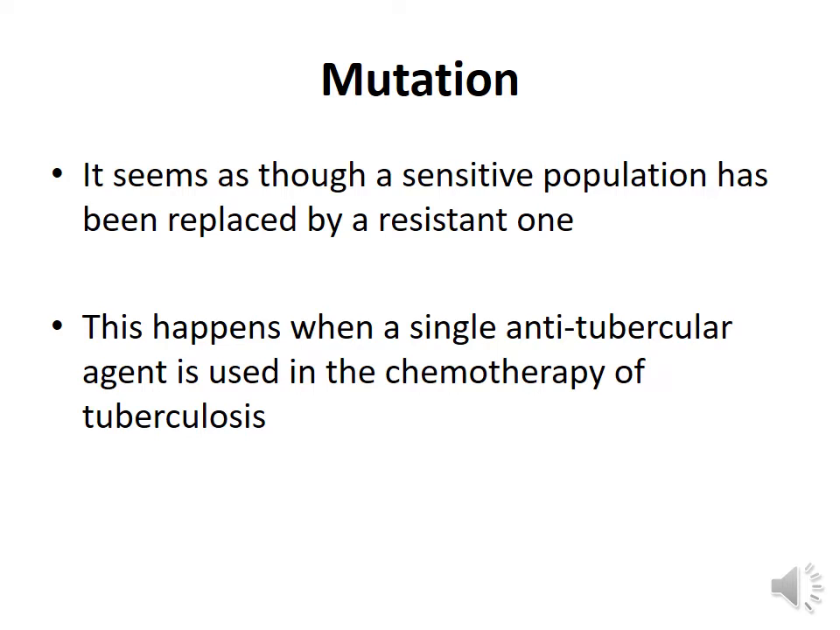So this is classically seen when we use only one antitubercular drug in the treatment of tuberculosis. When we use only one antitubercular agent, the sensitive population is wiped off. So the mutants will selectively proliferate. That is why we use multi-drug treatment for tuberculosis. Even if the mutants are spared, that means one antitubercular drug cannot kill the mutants, another one which is used in the regimen will kill these mutants. So that is how we prevent the emergence of resistance by using multi-drug treatment for tuberculosis.